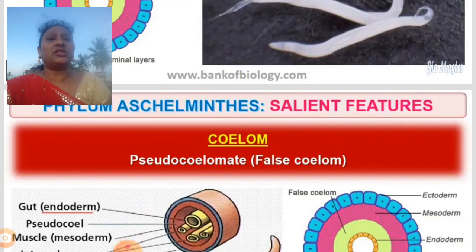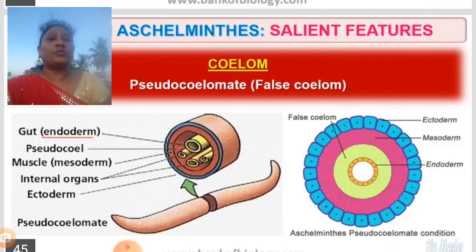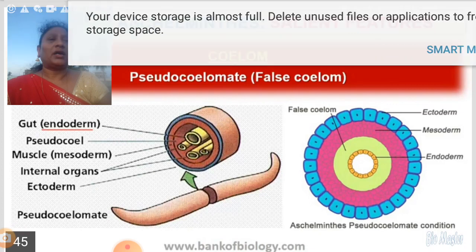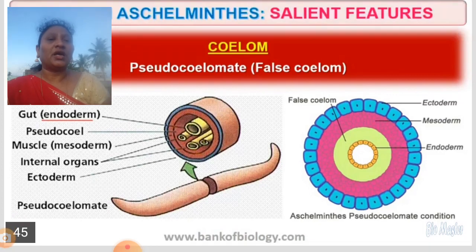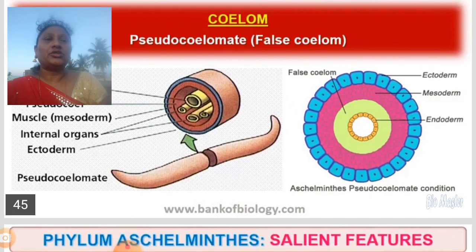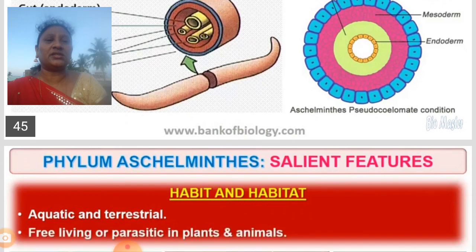Next, the coelom, that is the body cavity. These are pseudocoelomates, that means a false body cavity. Here you can see ectoderm and also endoderm, and in the false body cavity we find mesoglea, which seems like a mesoderm, but it is not a mesoderm. Since it looks like a mesoderm with three layers, it is called pseudocoelomate.